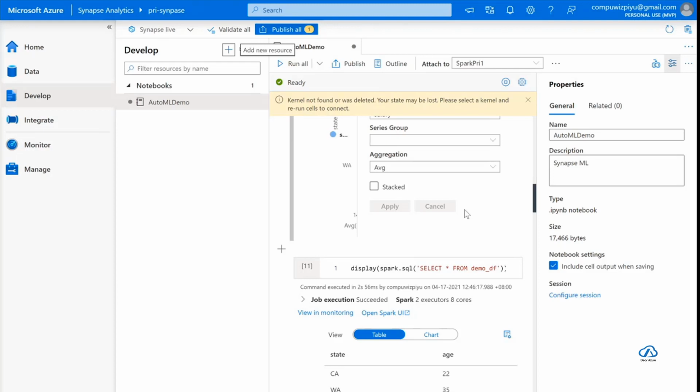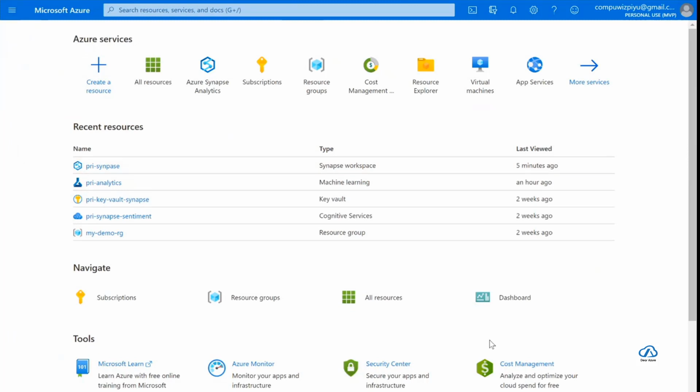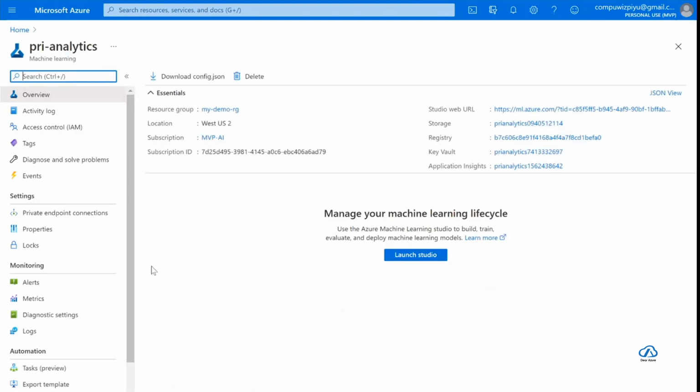Then we will see how easy it is to interoperate. Staying within Azure Synapse Studio itself, we can interoperate with the machine learning studio without having to switch between tabs. Like you have a Synapse workspace, if you want to have machine learning, you also have to create a machine learning workspace, which I've already created. And in that machine learning workspace, you also have something called Launch Studio, which is a similar operation.